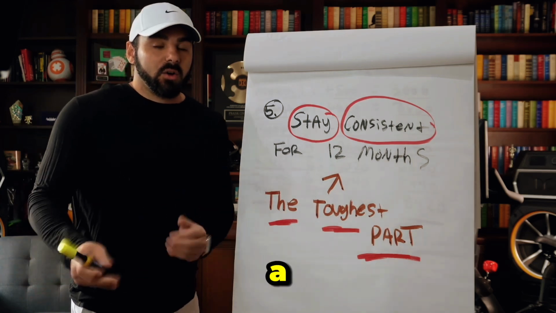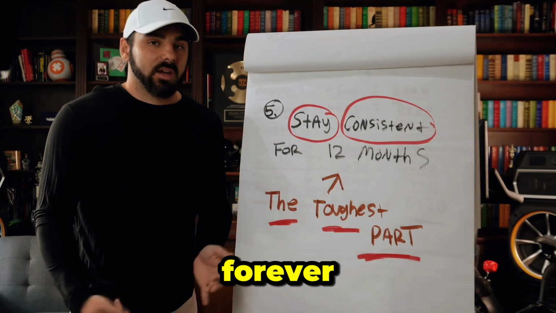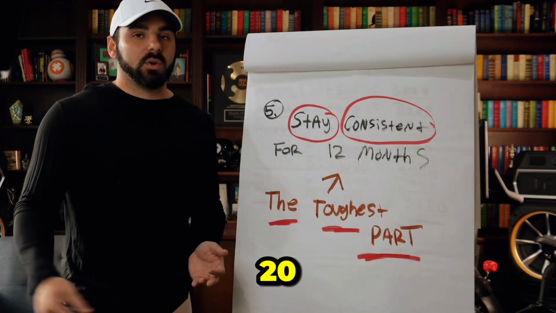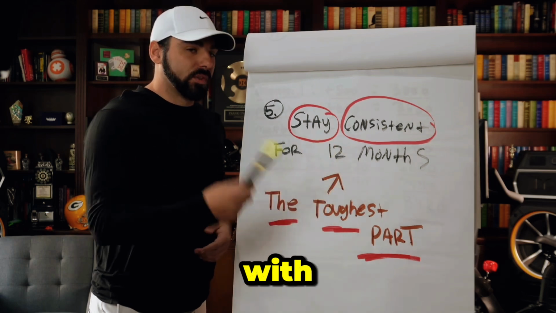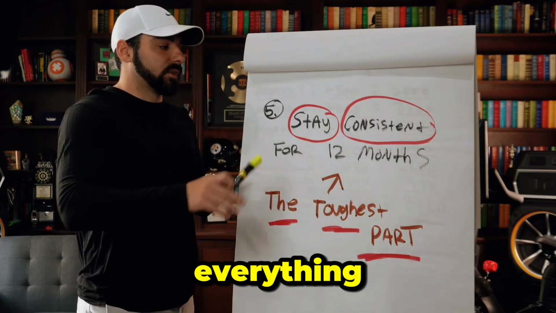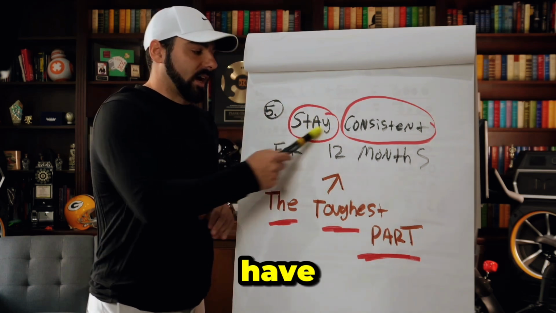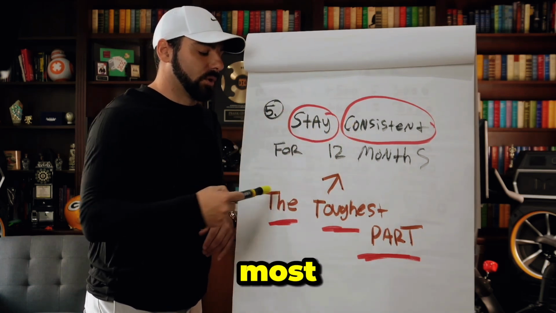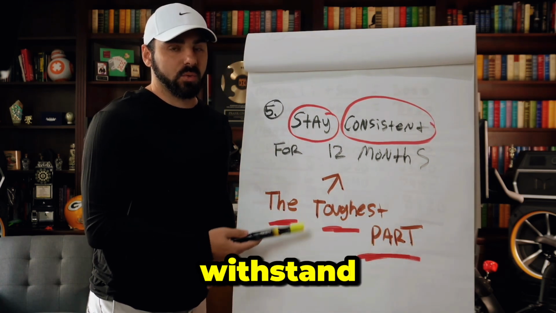Now they're down in a hole and they're trying to dig themselves out of that hole, which you can't, because it'll take forever to dig yourself out of a hole of losing 20, 25% in one shot. So staying consistent with the right management, with everything that I taught you from those previous steps, you will be successful, but you have to stay consistent. Number 5 is the most important and the toughest part to be able to withstand.